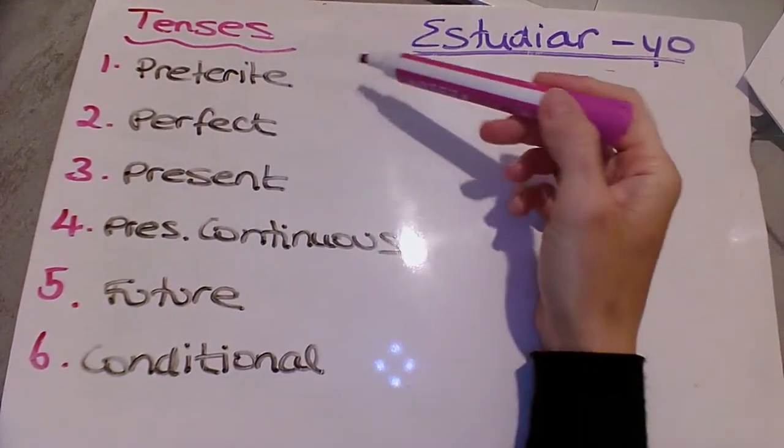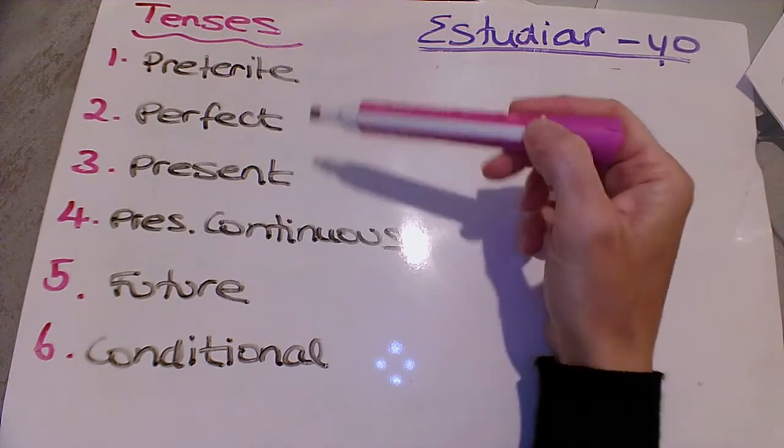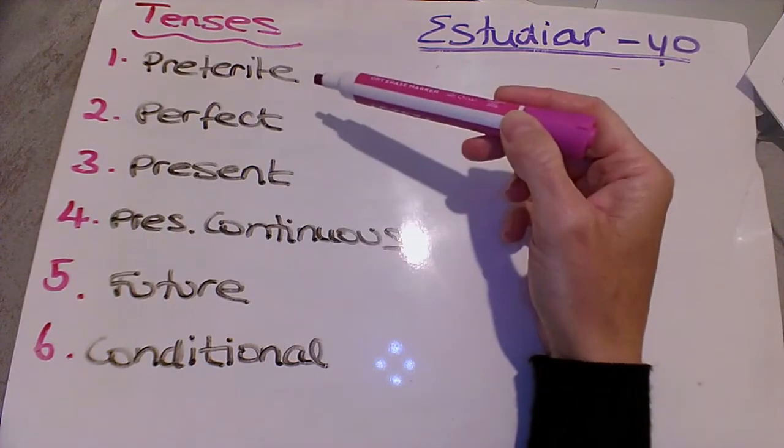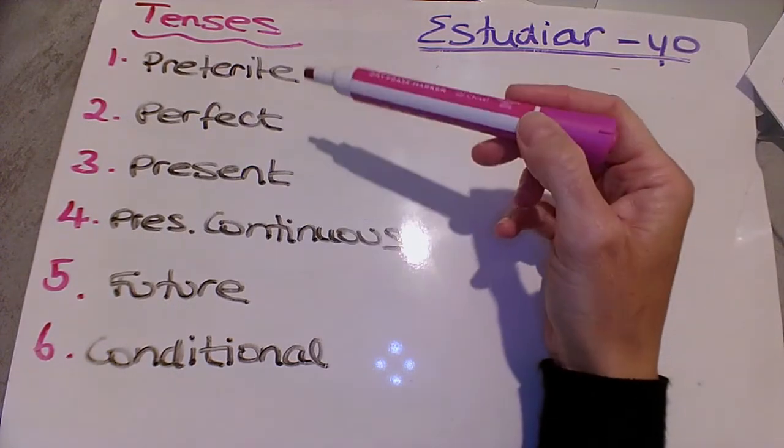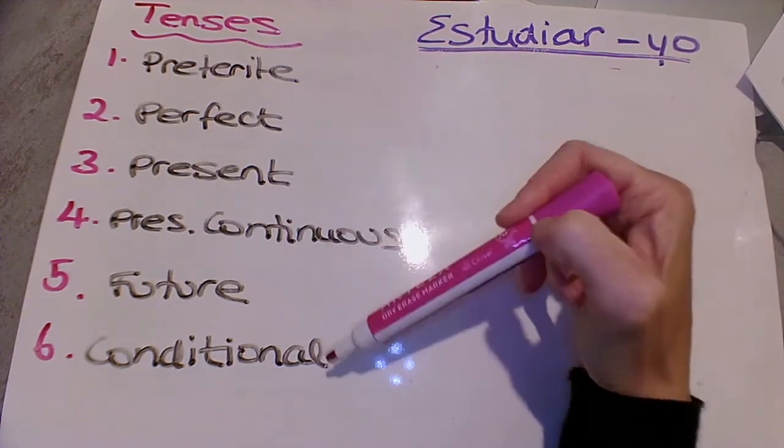So just to recap from what we saw last Friday, el viernes pasado, hemos visto 6 verbos. So we've seen 6 verb tenses. So we've seen the preterite, the perfect, the present, present continuous, future, and conditional.